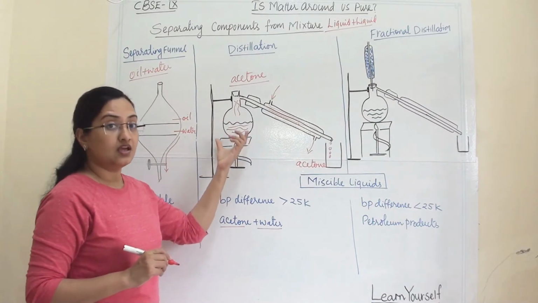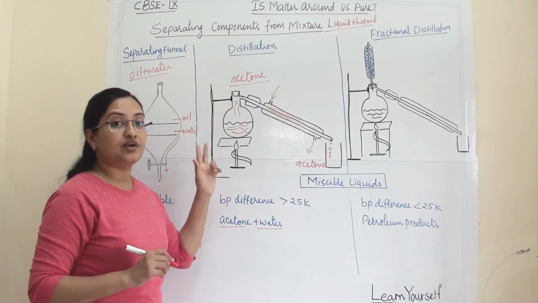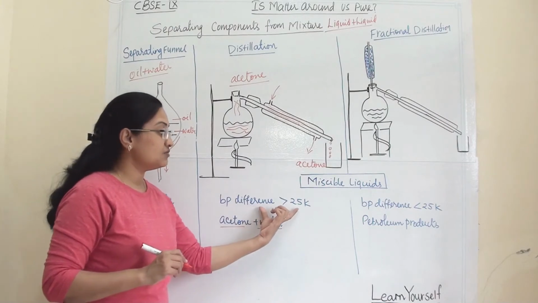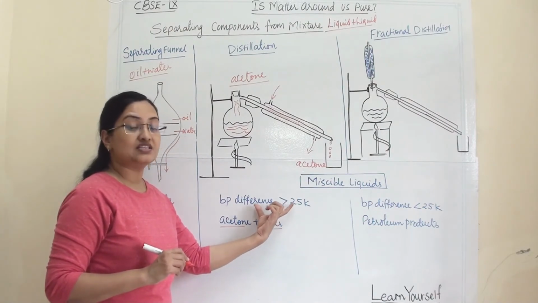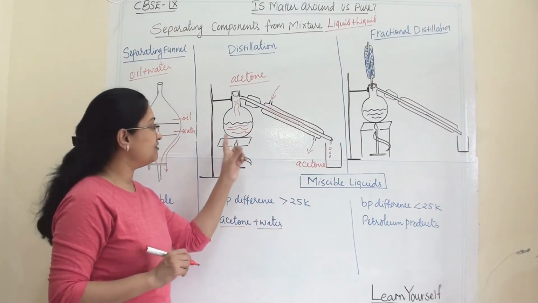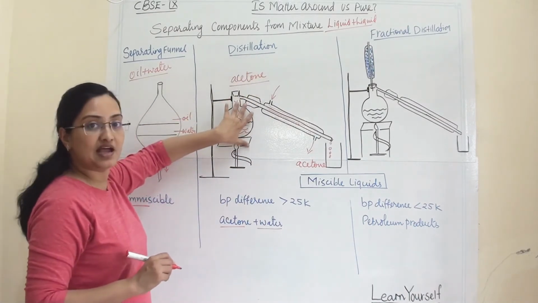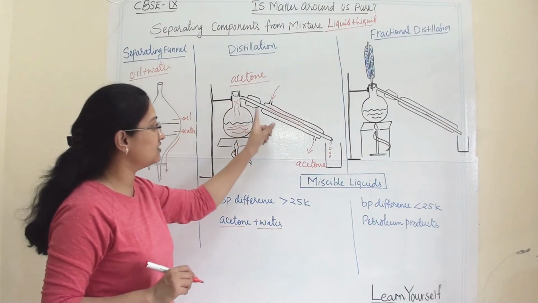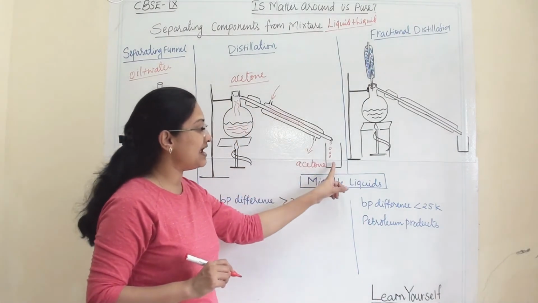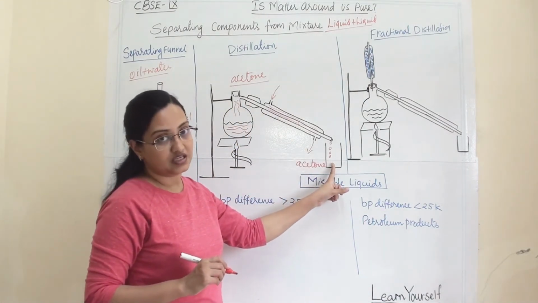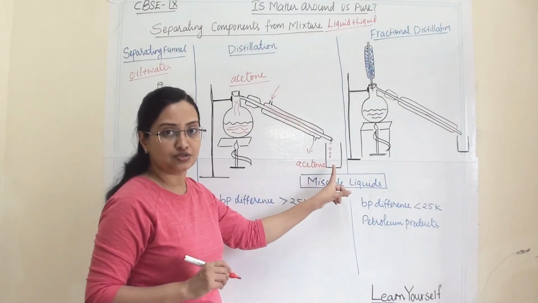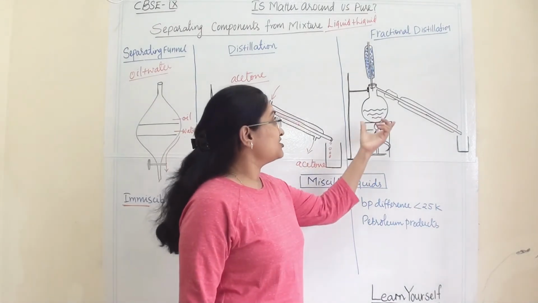So in this way, when two liquids are mixed and their boiling points differ by more than 25 Kelvin, we can separate them through the distillation technique. One will be lying in the round bottom flask and the other one will get distilled and come out through this distillation tube. Now fractional distillation.